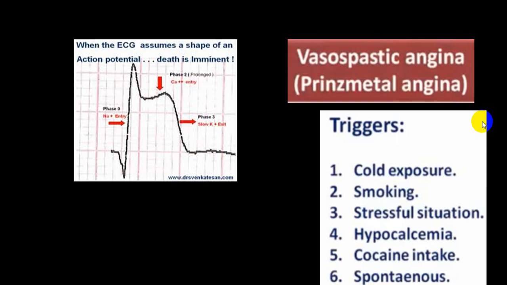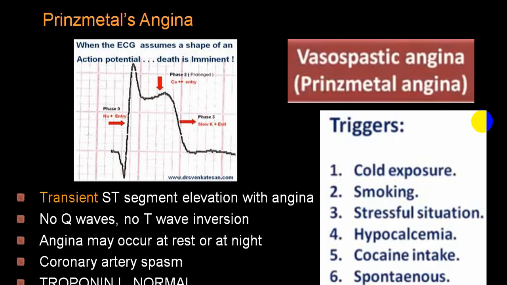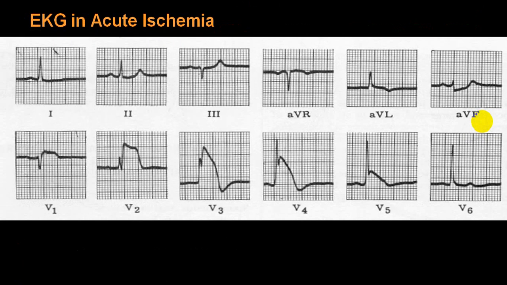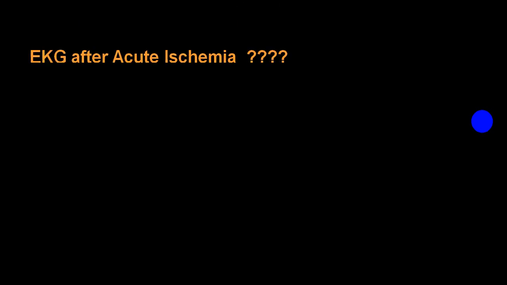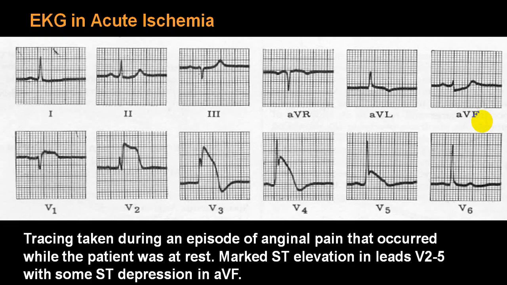And again, the person recovers spontaneously or with coronary artery vasodilator drugs. And once there is vasodilatation, the ECG will become normal. So always keep it in mind. So this is during acute ischemia, and this is after vasospasm is relieved. You can see that it is absolutely normal.